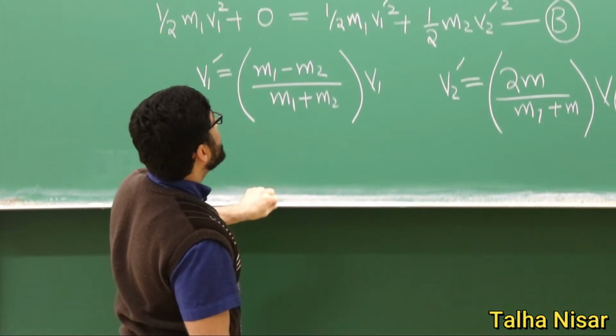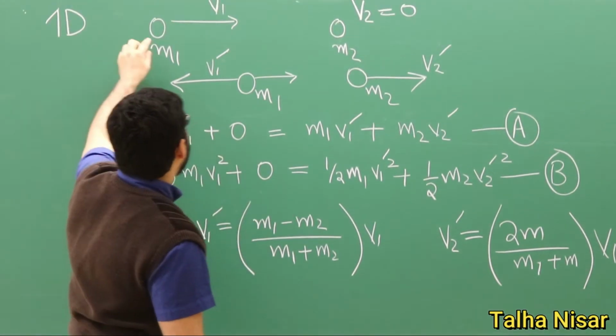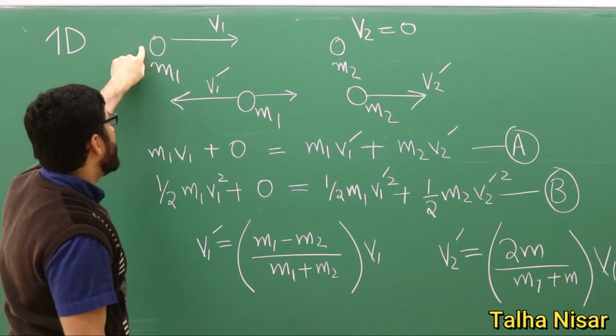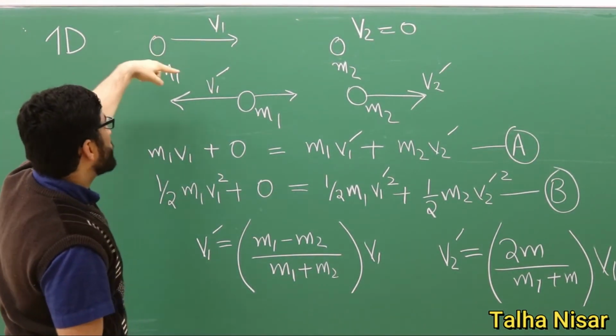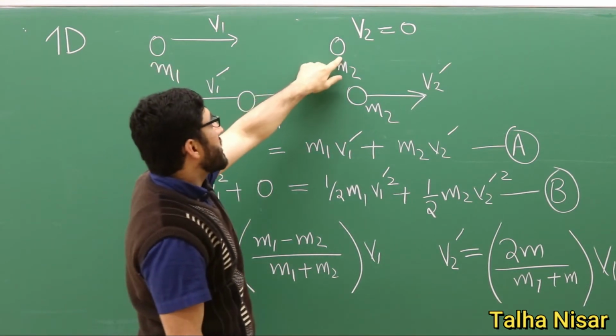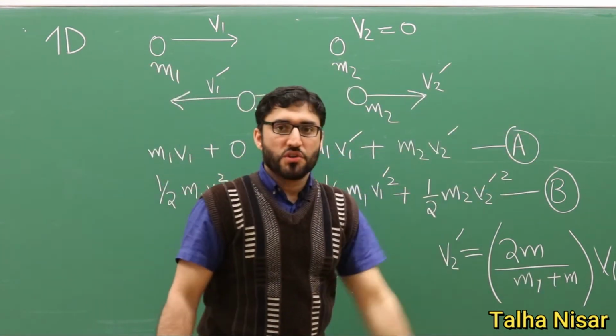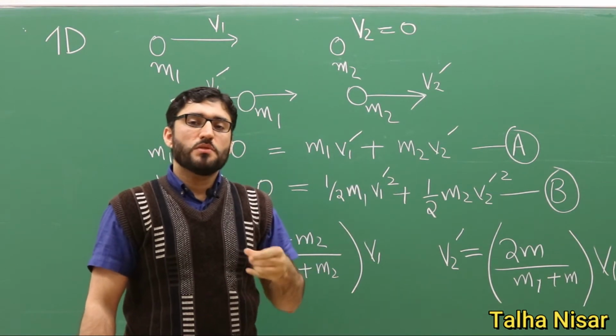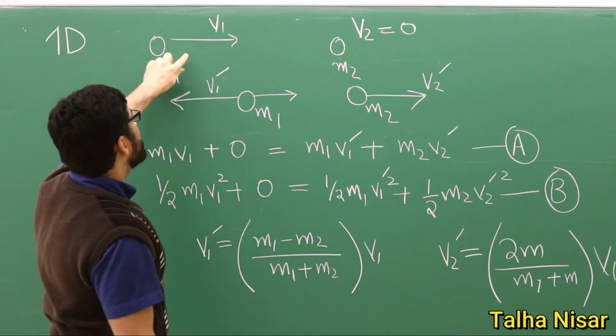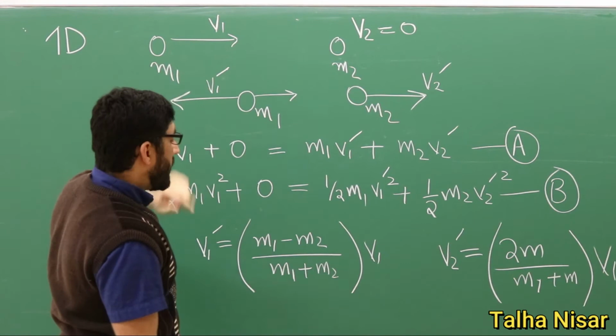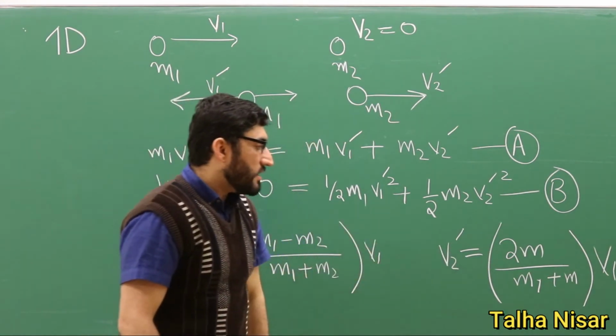So nothing will happen to the velocity of m1 because its mass is so large, but the small particle will move in the same direction with a velocity equal to 2 times the velocity v1.